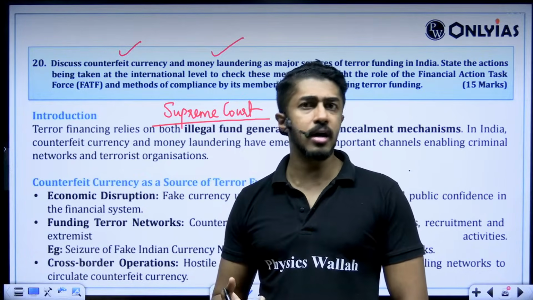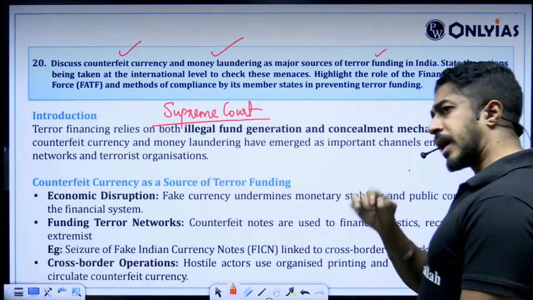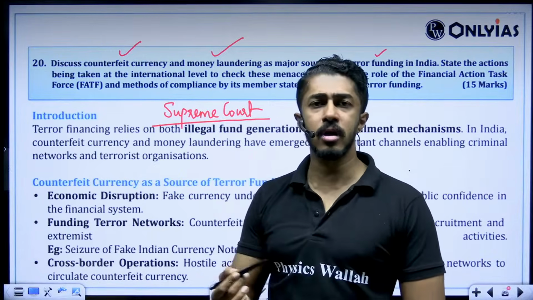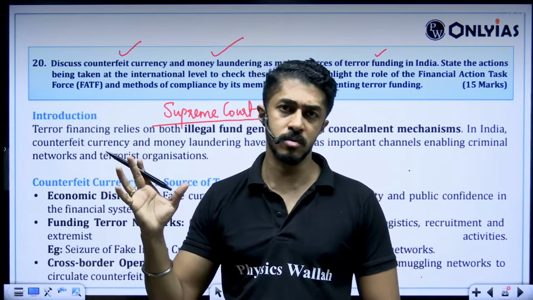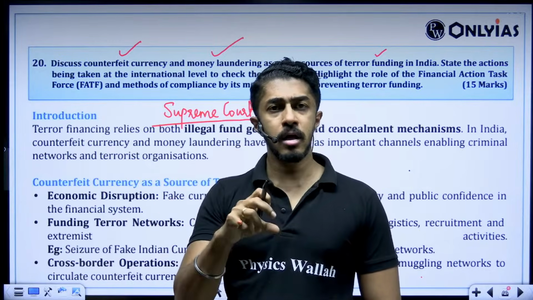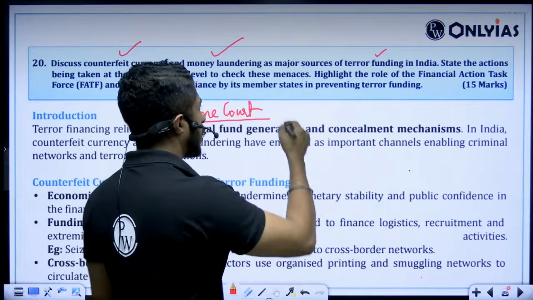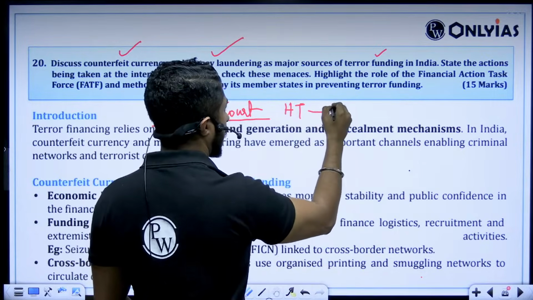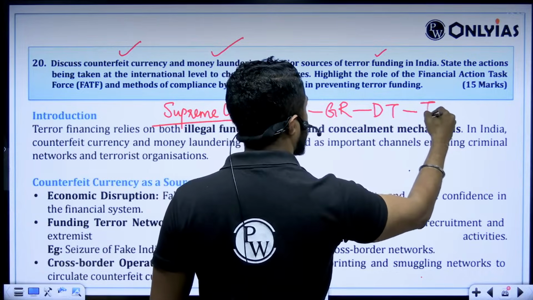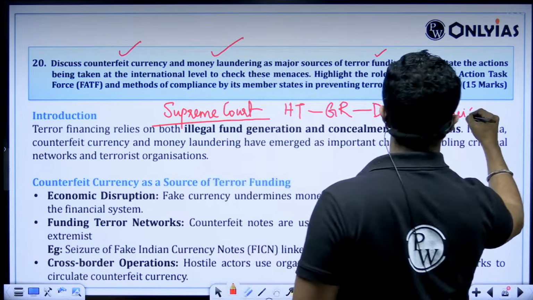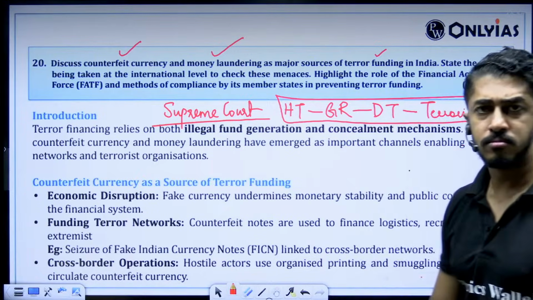And as long as fake currency is there, it is not just terror funding that will happen. It will lead to any type of criminal nexus, organized crime. It will pass on money from one hand to the other, from one criminal network to the other, where human trafficking, gun running, drug trafficking, and then you have terrorism. All these are linked with each other.